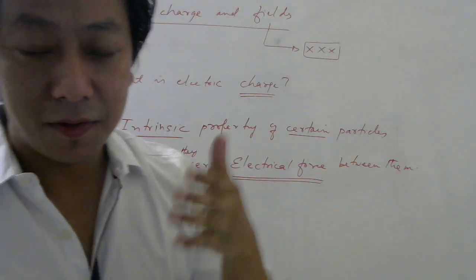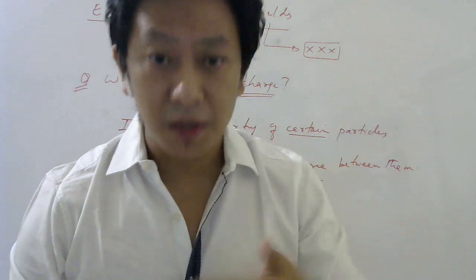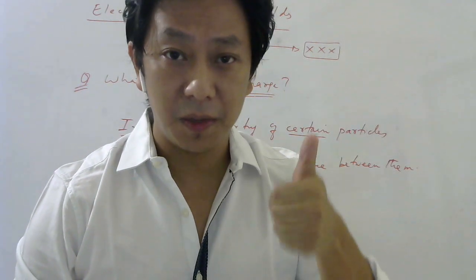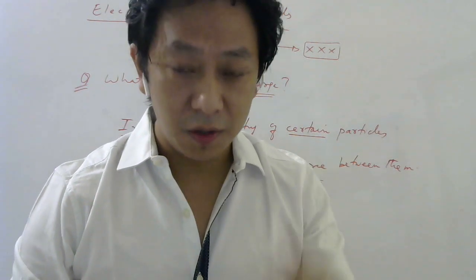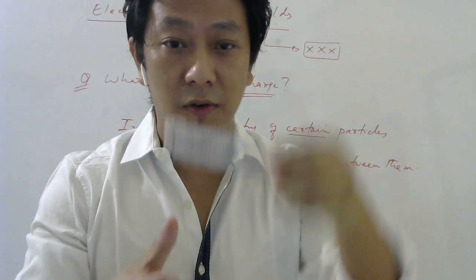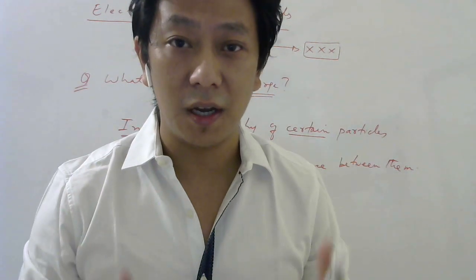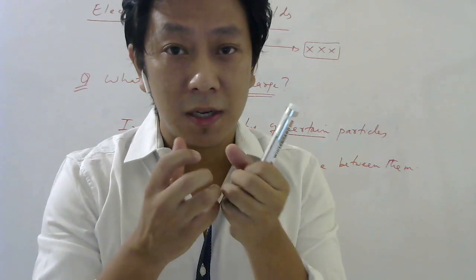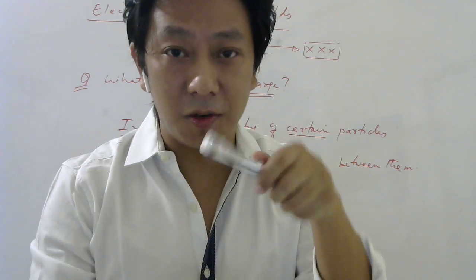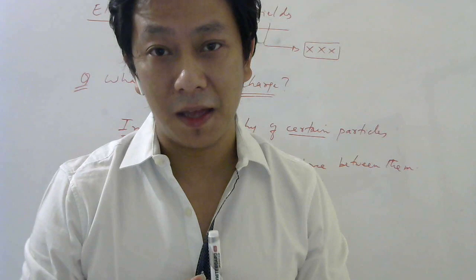And in first PU we have studied some fundamental forces. Okay. So the first one being gravitational force. So we know that this pen, if I leave, it falls down, right? That's because there is a huge mass below, which we call Earth. So the source of this gravitational force is mass.